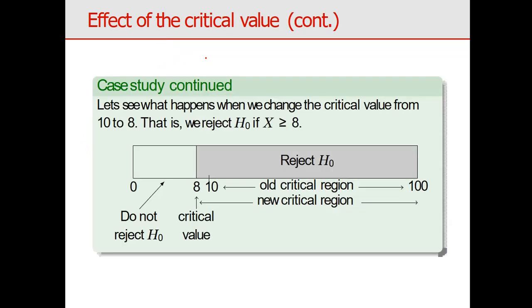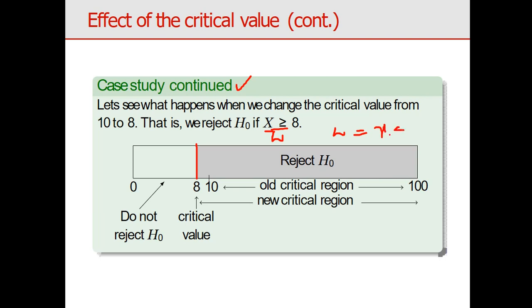This is a case study of that example, a different example. Let's see what happens when the critical region changes from 10 to 8. Here I am taking it up to 8. If x is less than or equal to 8, then, sorry, x less than or equal to 8 is the rejection region, W. What is my rejection region?